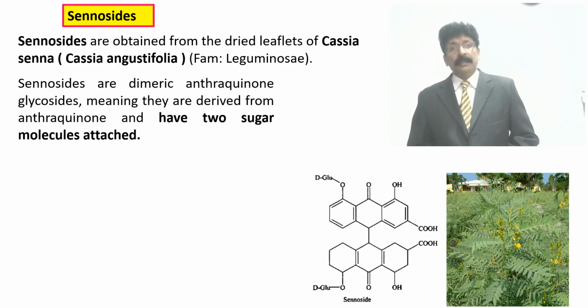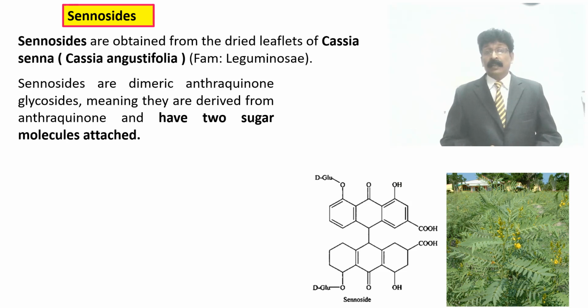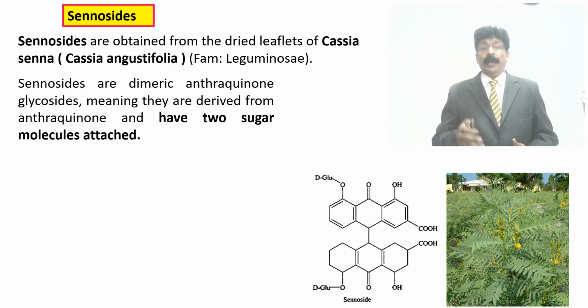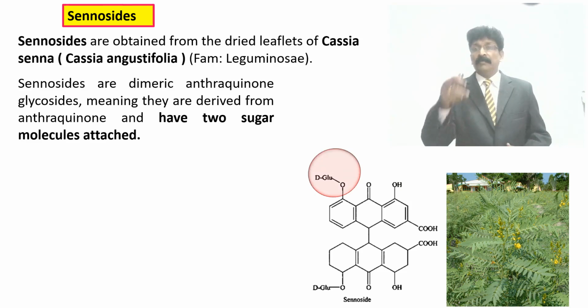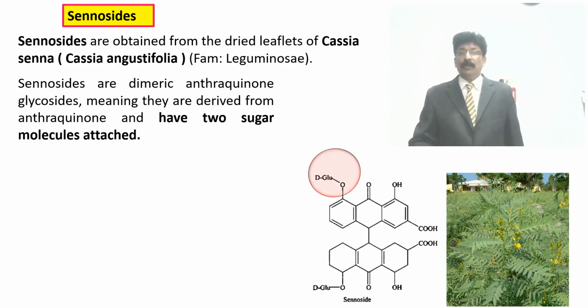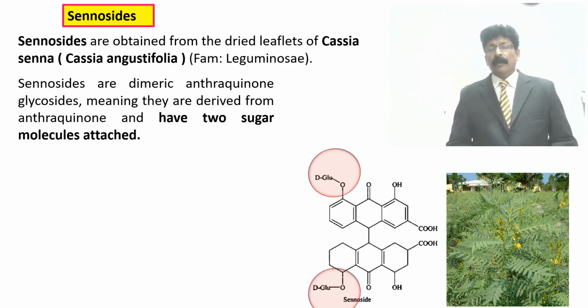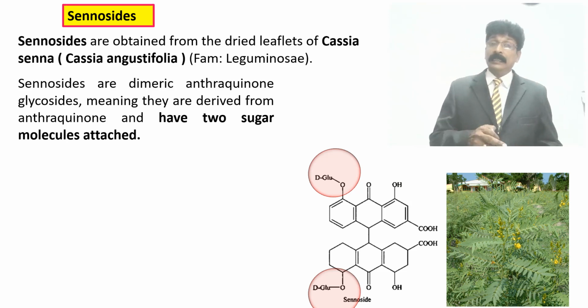Sennosides are dimeric anthraquinone glycosides, meaning they are derived from anthraquinone, with the quinone double bond O, and have two sugar molecules attached as shown in the picture and the diagram which I am highlighting. You can see the D-glucose molecule in sennosides, and also they have the geometrical isomers A and C, and B and D.